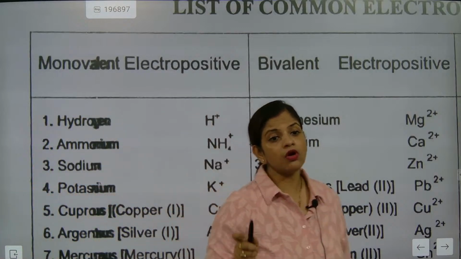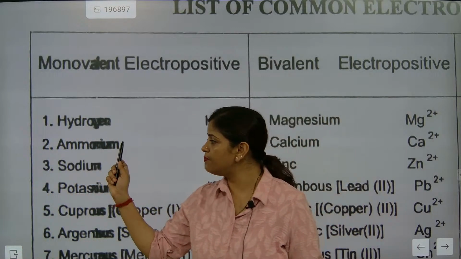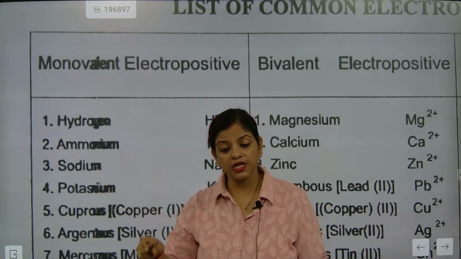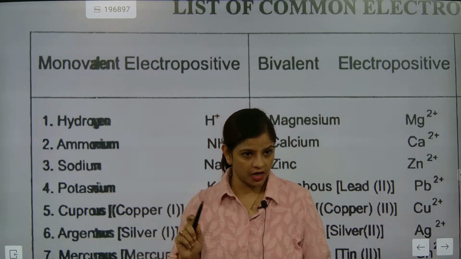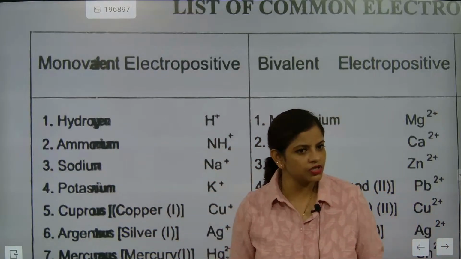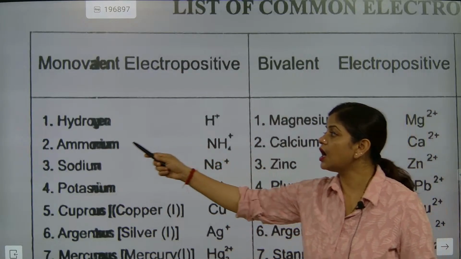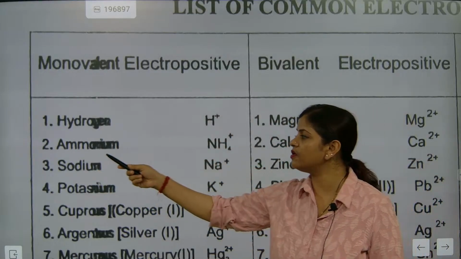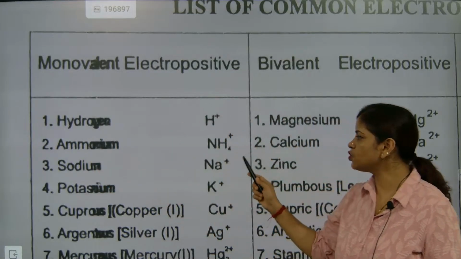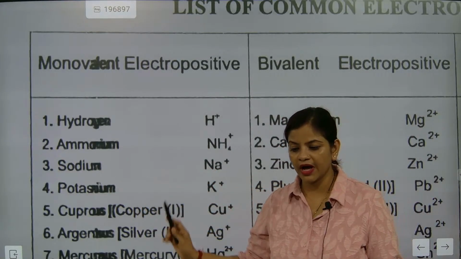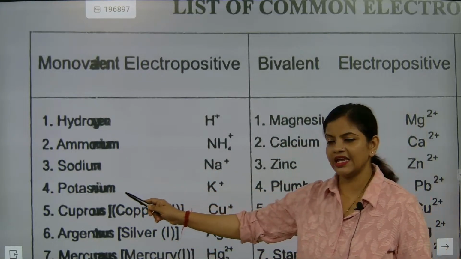But beta, naming of a compound is totally based on these names. Understood? Ammonium hydroxide, sodium hydroxide. Understood? So when hydrogen releases one electron, it is called hydrogen ion. But when ammonia loses one electron, it will become ammonium. When sodium is releasing one electron, it is the sodium ion. But potassium is K plus.